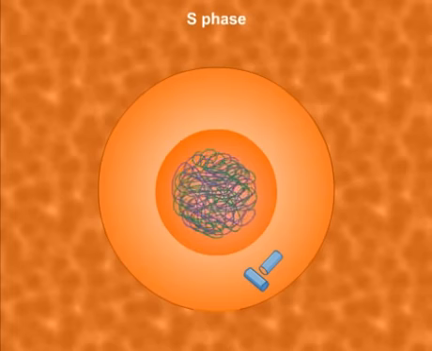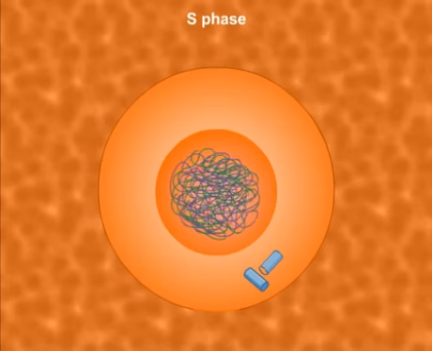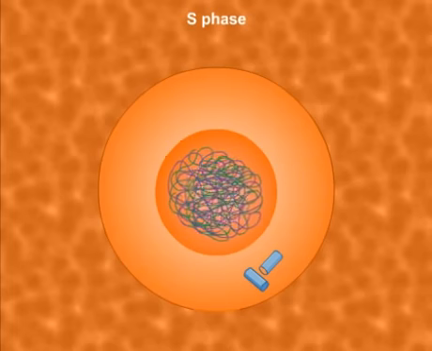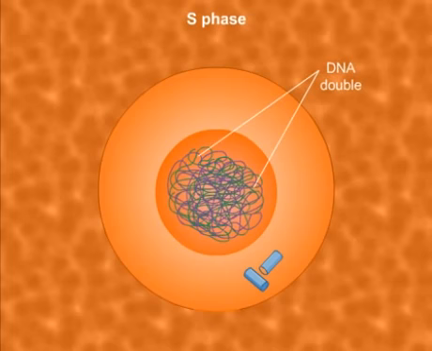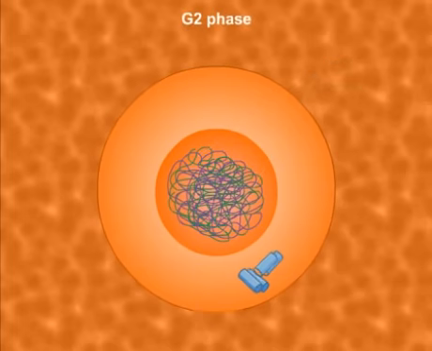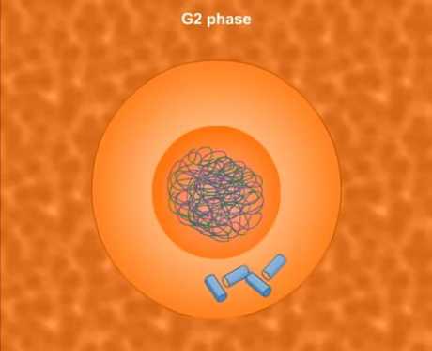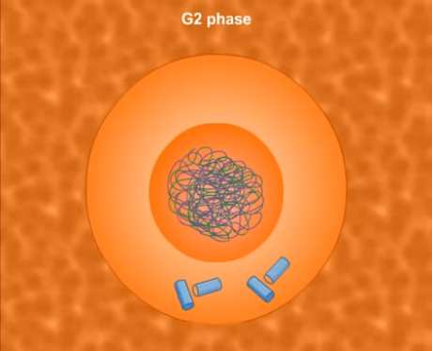Now one thing should be clear to you. In this phase, that means in synthesis phase, only the amount of DNA doubles, but the number of chromosomes remains the same. Take note of this. This is very important. This S phase is followed by a G2 phase. During G2 phase, protein synthesis occurs and the cell continues to grow.